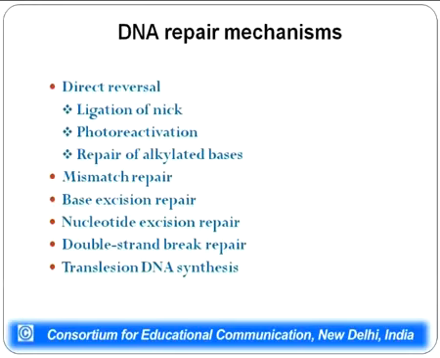Because if the double strand break is not repaired, the replication or transcription machinery won't move from the point of breakage, and that will be a very serious condition, because there won't be any replication, there won't be any formation of RNA and subsequently proteins for that region of DNA. So the cell tries to join the two broken ends of the DNA, even if there is some loss of information from in between.